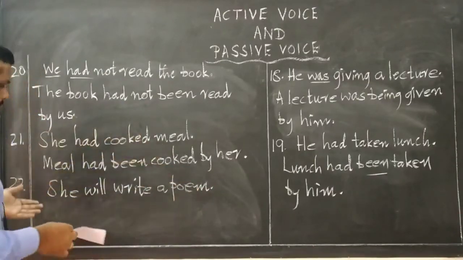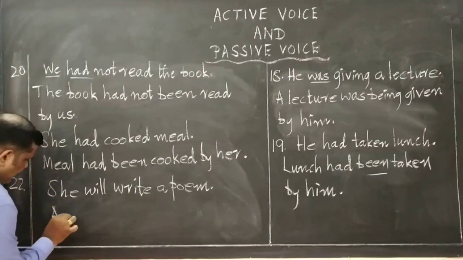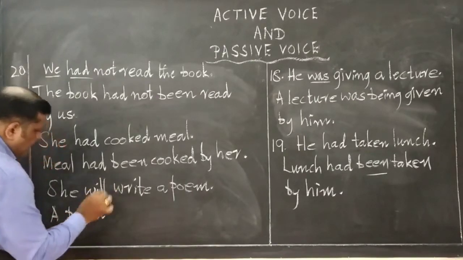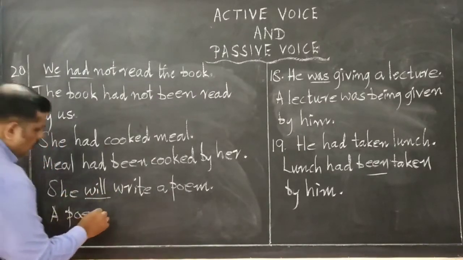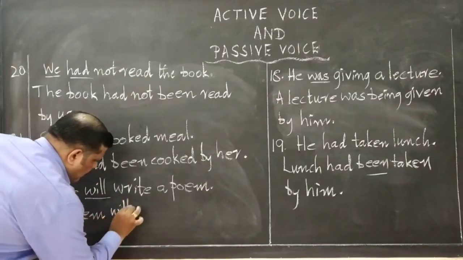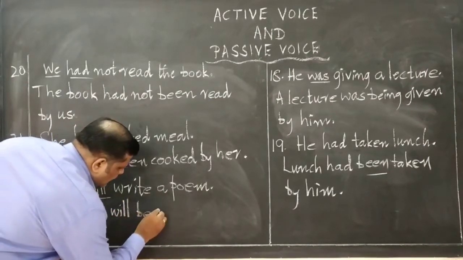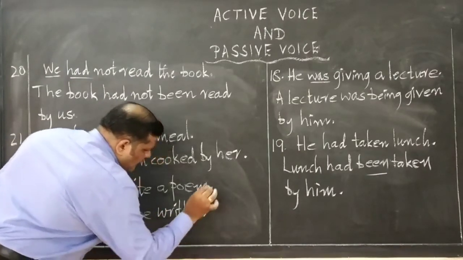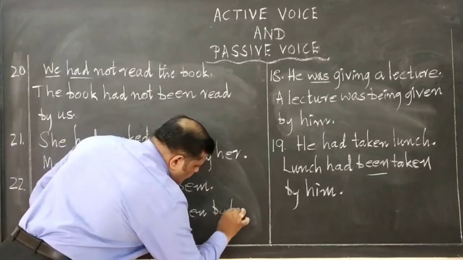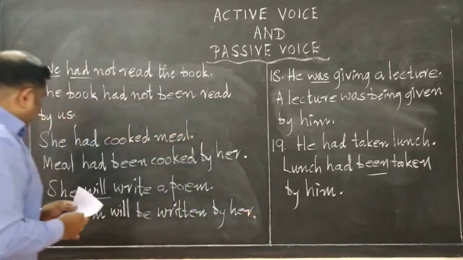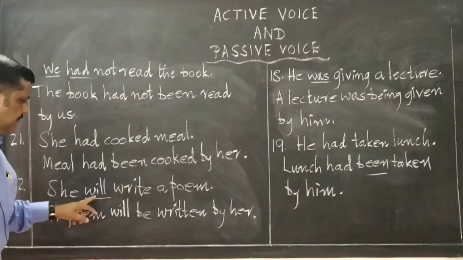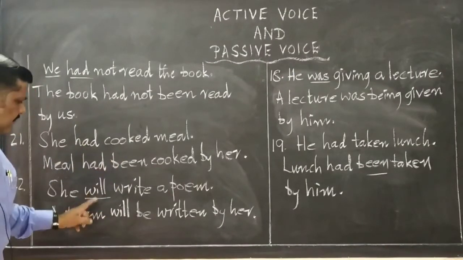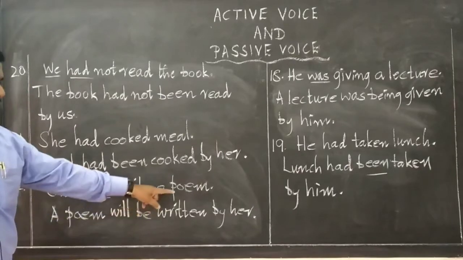That means a poem will be written by her. See this. She will write a poem. See, will becomes will be. Just like had became had been, will becomes will be. Will be written by her.